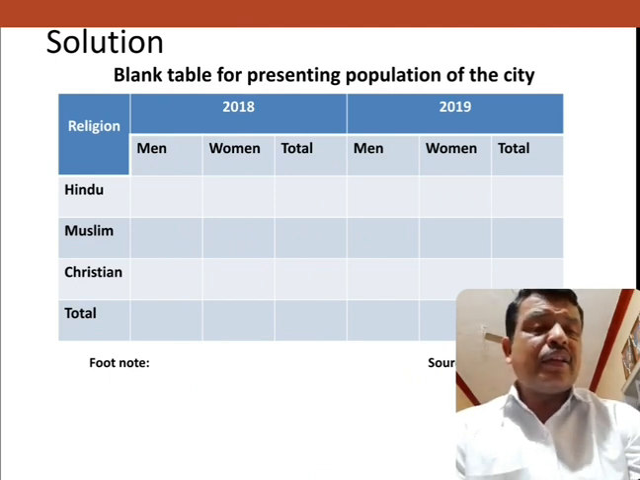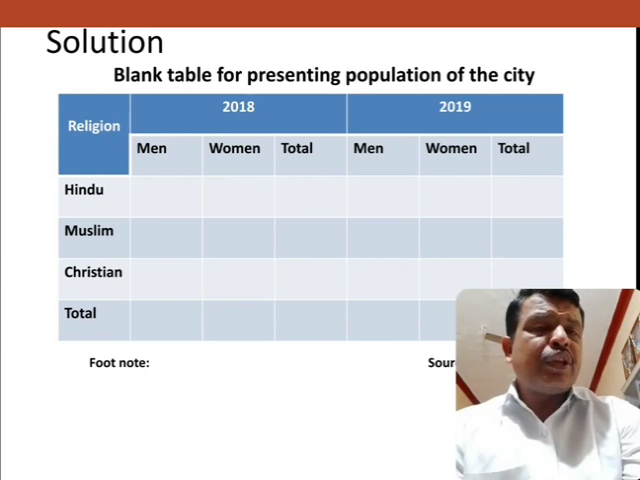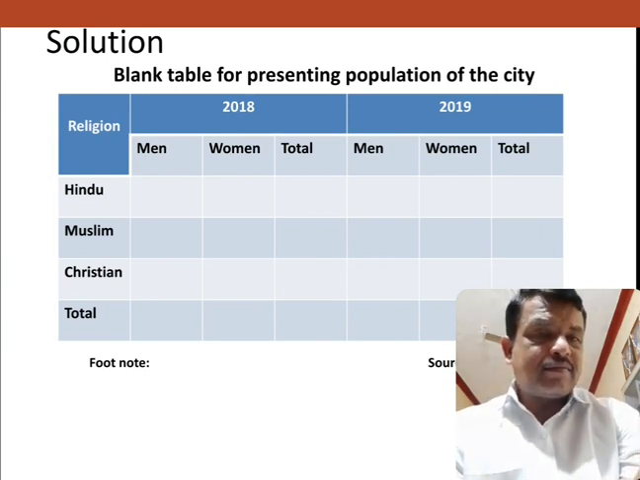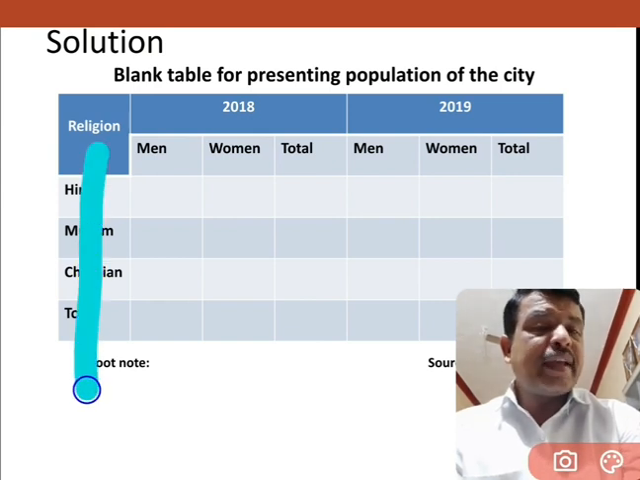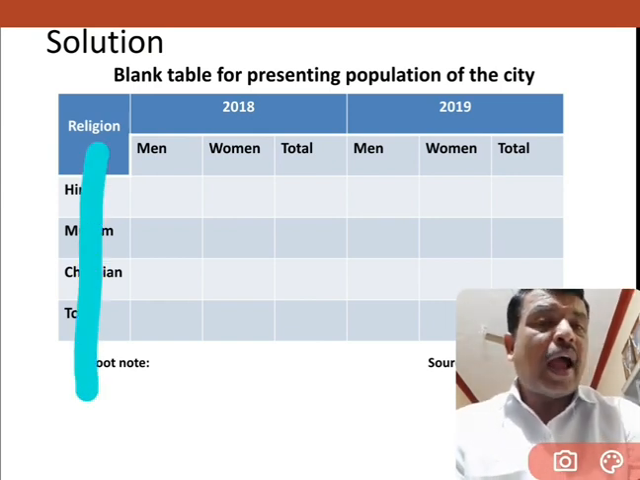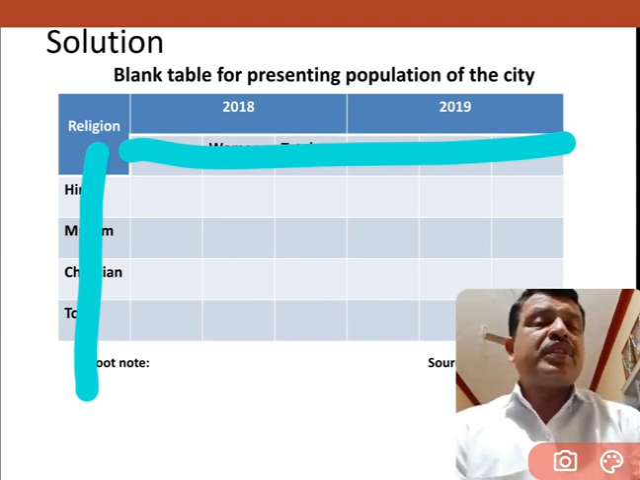And one more thing you should remember here. If you take year on this side, you may take year on this side also, and you may take the religion on this side also, no problem. That is left to you. However you are going to prepare the table, the table should be neat, that's all. I hope this is clear.